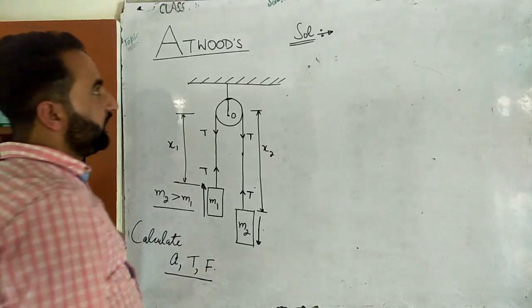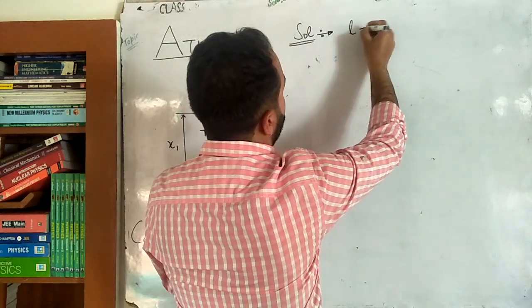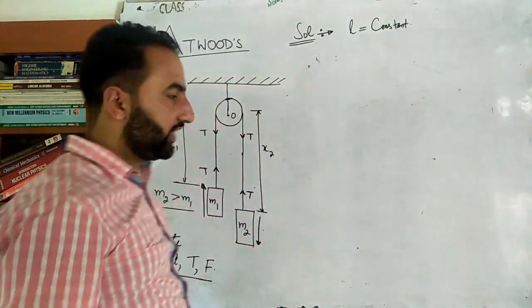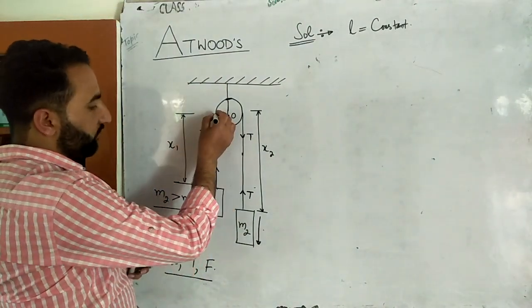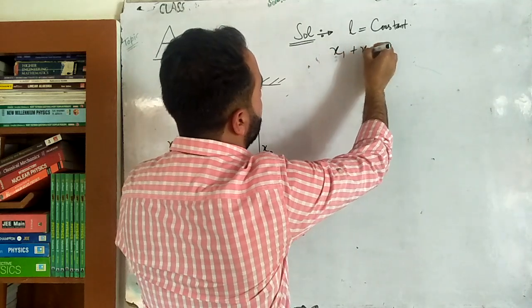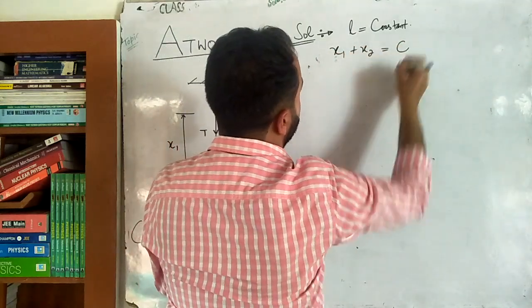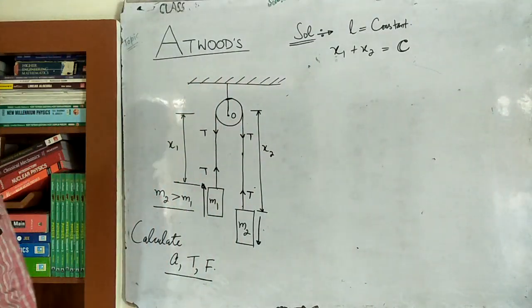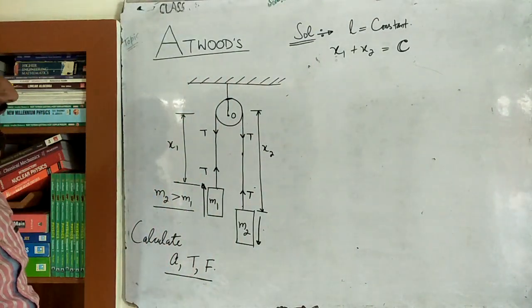Now the length of the string remains constant, so L is equal to constant. That means from here to here it's x1 and from here to here it's x2. So this in turn implies that x1 plus x2 is equal to constant. Suppose C is equal to constant. Right? x1 plus x2 is a constant. Okay. Next what I will do is this.